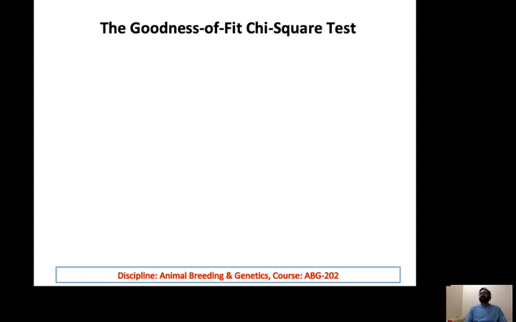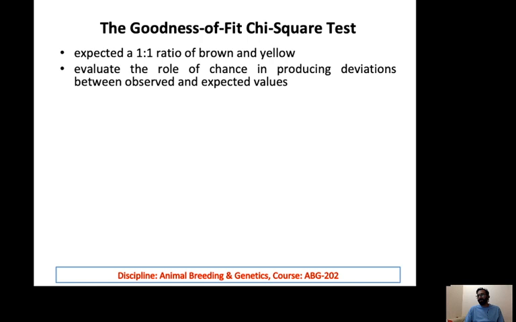Okay, welcome back, students. Today we will discuss the goodness of fit chi-square test. So, if we cross brown with yellow, where brown is the heterozygote and yellow is the homozygous recessive, and brown is completely dominant to yellow, then we expect a ratio of 1 to 1. Now, by chance, there could be a deviation from this classical ratio.